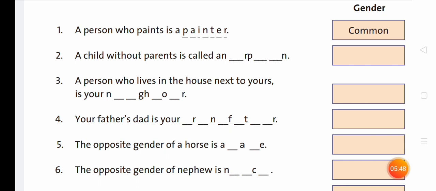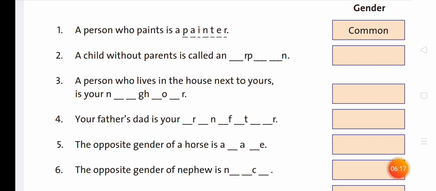The opposite gender of horse is a mare. Mare is the female of a horse. So it is female or feminine gender. Number 6. The opposite gender of nephew is niece.